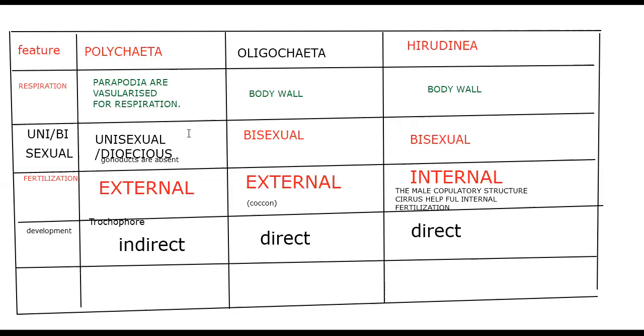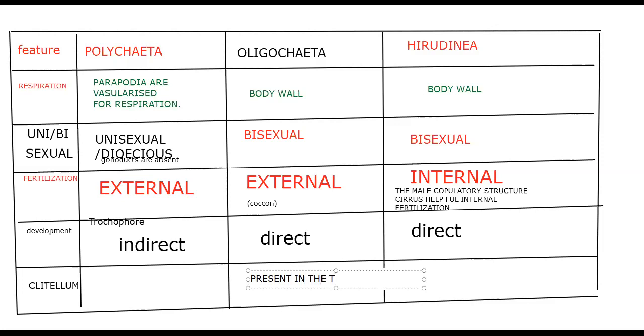Okay, so that's it. These are all the general characters of Polychaeta, Oligochaeta, and Hirudinea. Then the very important feature, which is the unique feature of this Annelida, with variations in the classes, is the clitellum. So what is the clitellum? The clitellum is a girdle-like structure present in earthworms. In earthworms, it is present along the lifetime.